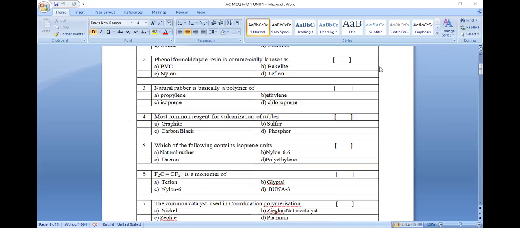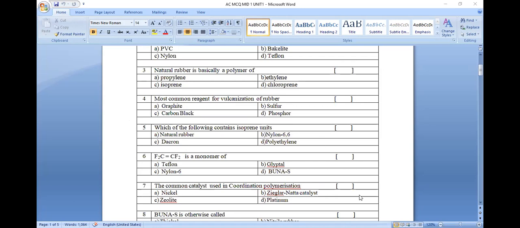Next, question number 5. Which of the following contains isoprene units? The one which contains isoprene units is natural rubber. Nylon 6,6 is known to be a fiber. Dacron is also known to be a fiber. Polythene is known to be a polymer. So natural rubber is a combination of monomer units of isoprene. The answer will be A.